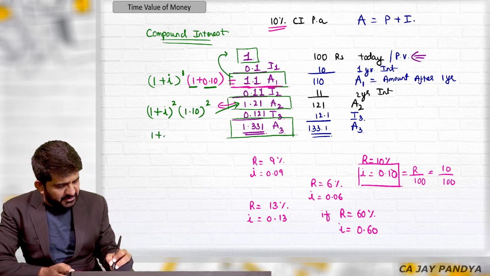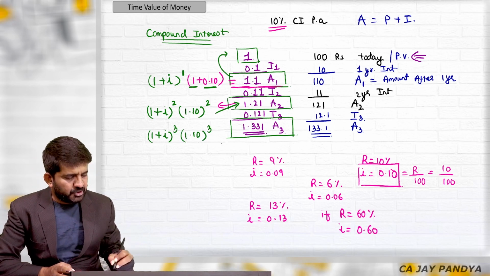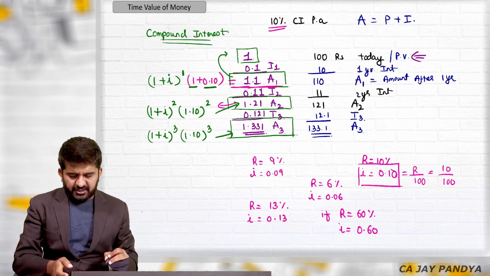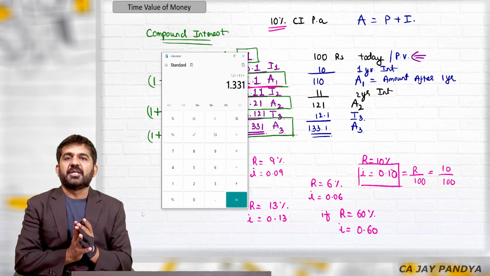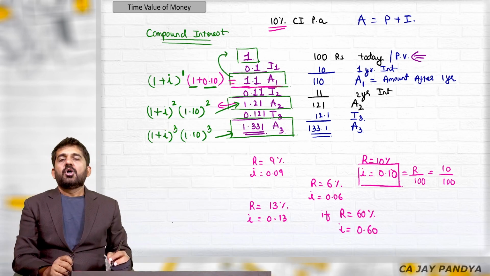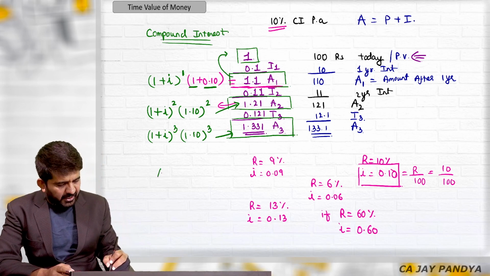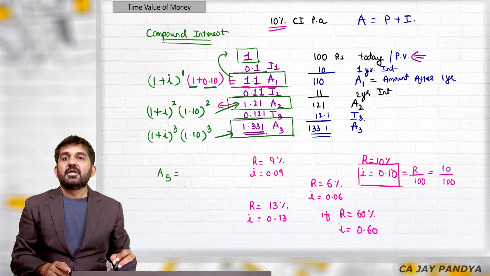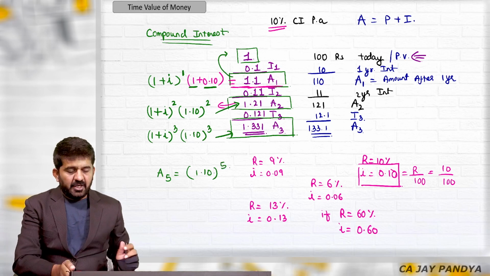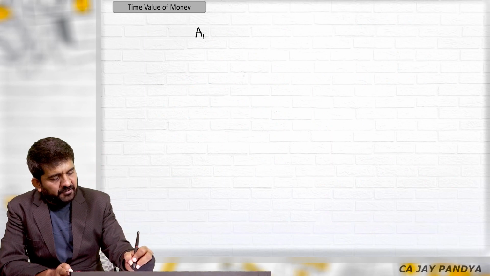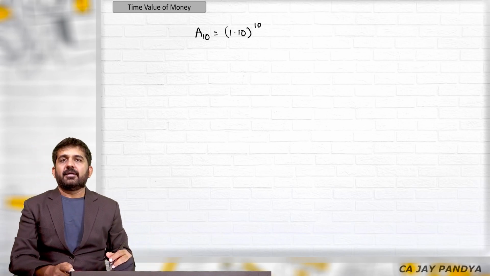Amount after 3 years, 1 plus I raised to 3, 1.10 raised to 3. It should be 1.331. Let me find out. 1.1 cubed is 1.331. So I will be getting this answer. If I want to find out amount after 5 years, it is very easy. 1.10 raised to 5. If I want to find out amount after 10 years, it will be 1.10 raised to 10.